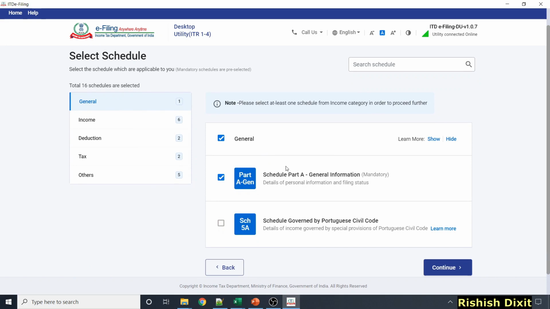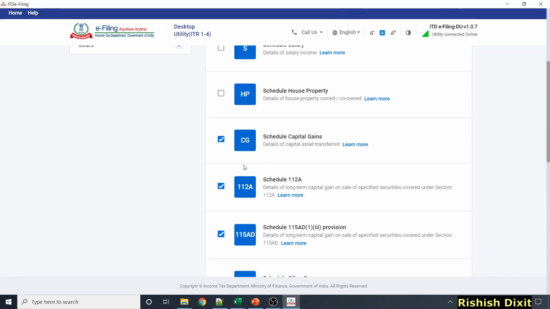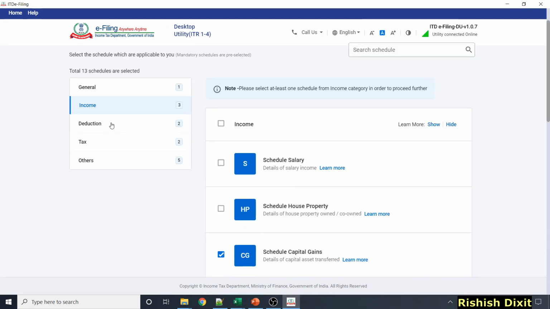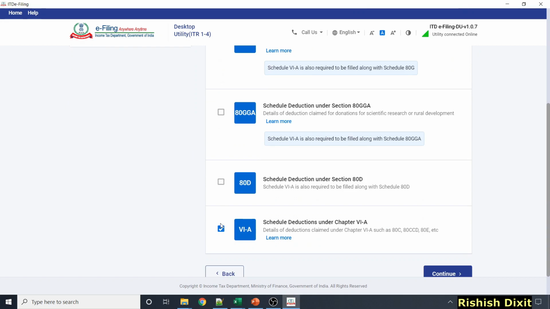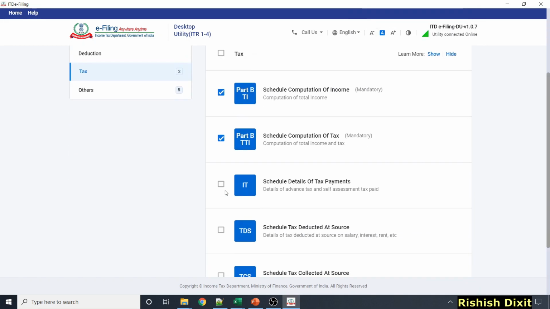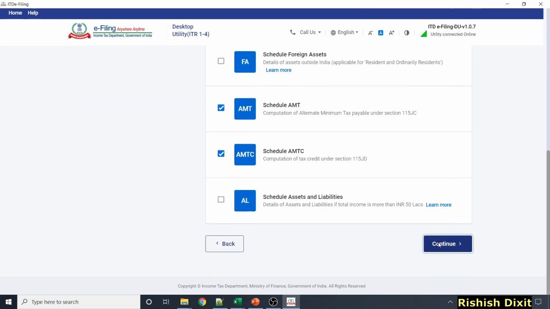So part A general information will remain in the income. I don't want salary, capital gain, yes. I don't want this one. Then I don't want schedule other sources. Then come on deductions. I don't want 80D or 6A. In the tax, let's keep this as it is. In the others, let's keep this as it is, and then click on continue.